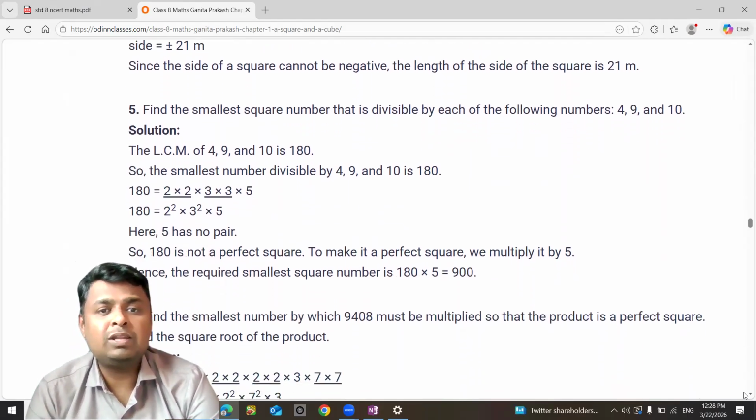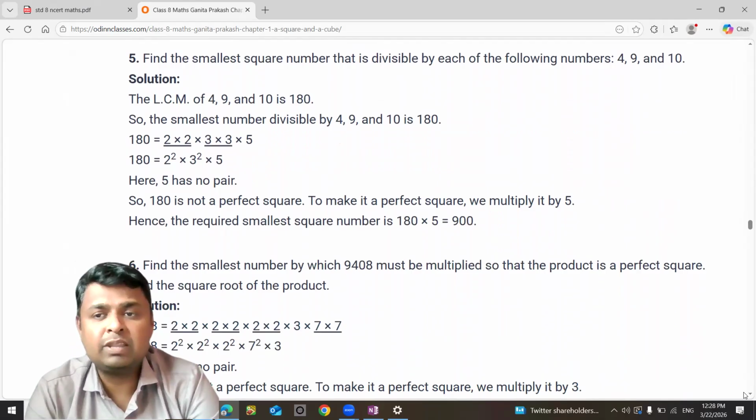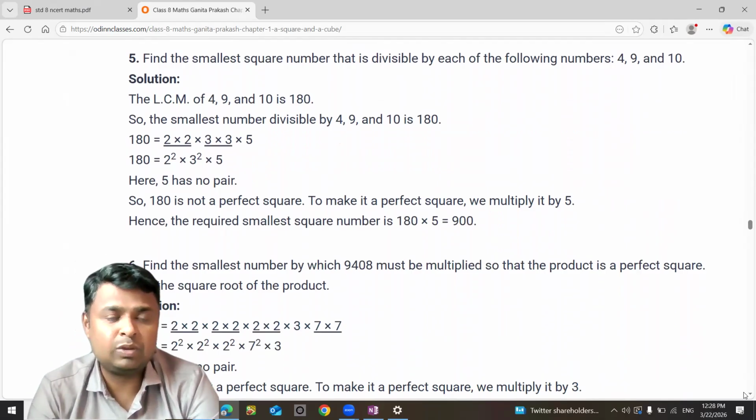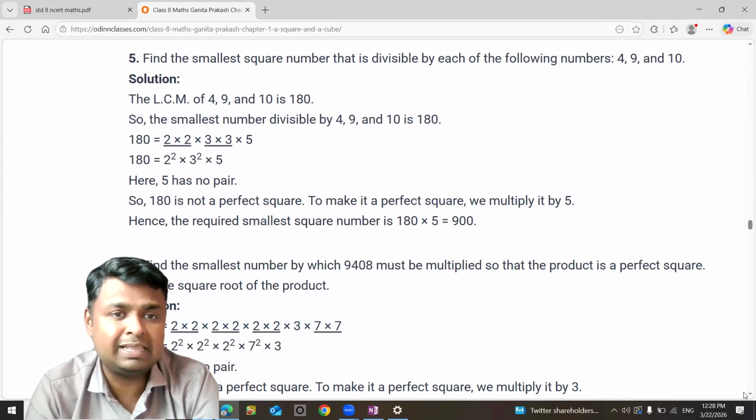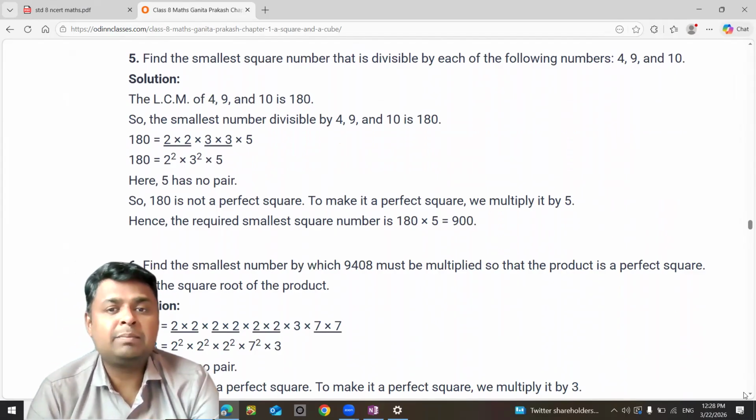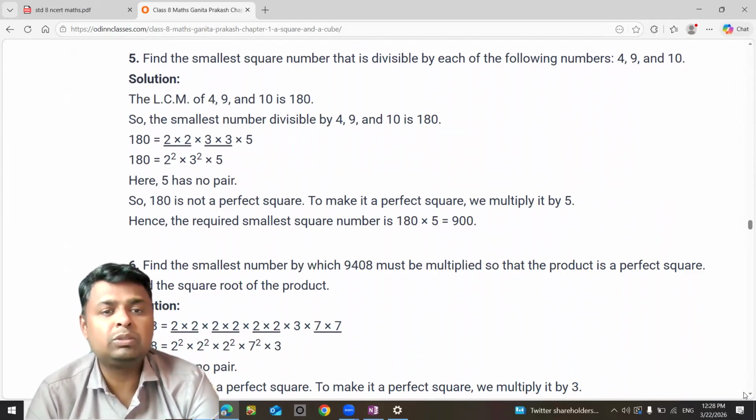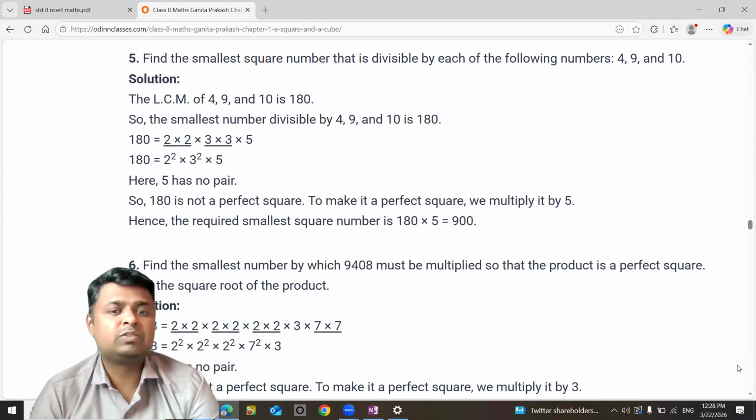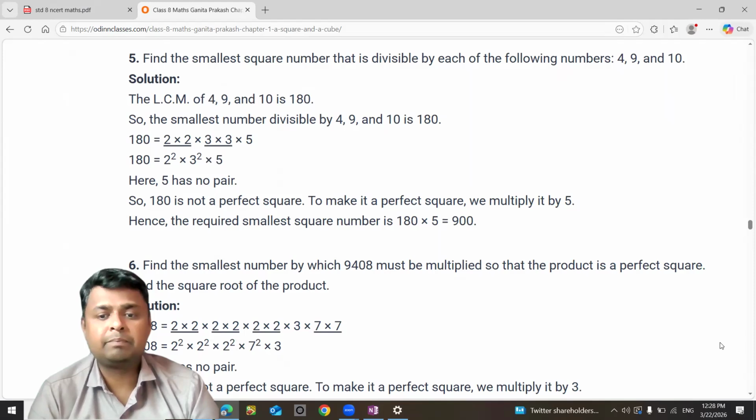Now find the smallest square number that is divisible by each of the numbers 4, 9, 10. So LCM we have to take. You know how to find the LCM. LCM of these numbers is 180. 180's factors are 2 into 2 into 3 into 3 into 5. So 5 has no pair. Multiply it by 5 and you will get 900. So this is the required smallest number.